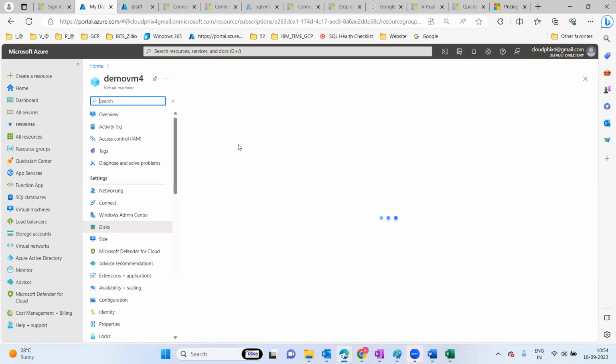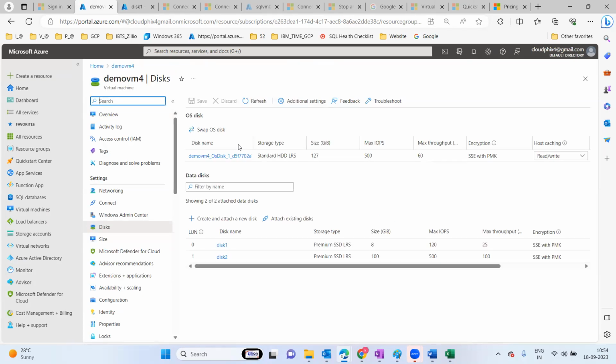Sir, if we have data in disk one, there would be no benefit in creating disk two, meaning we will have to increase the size of disk one only. Sorry, I did not get your question. Can you repeat it once again? I was saying, if we have data in disk one, there will be no use of creating a new disk; we will have to increase the size of the existing disk.